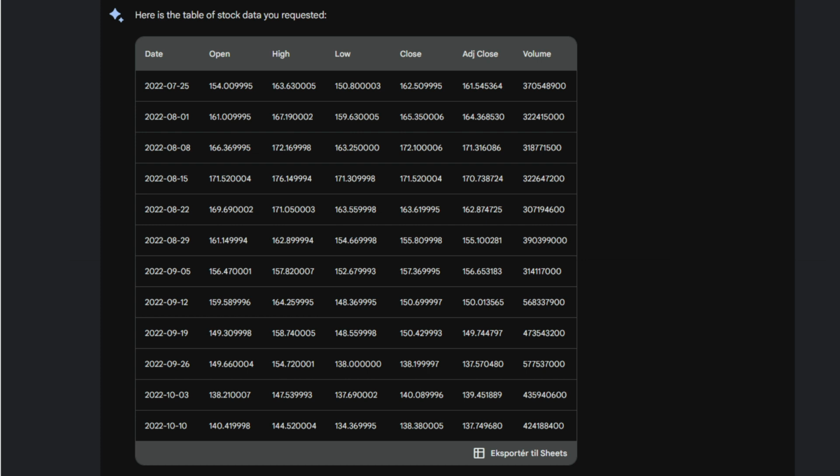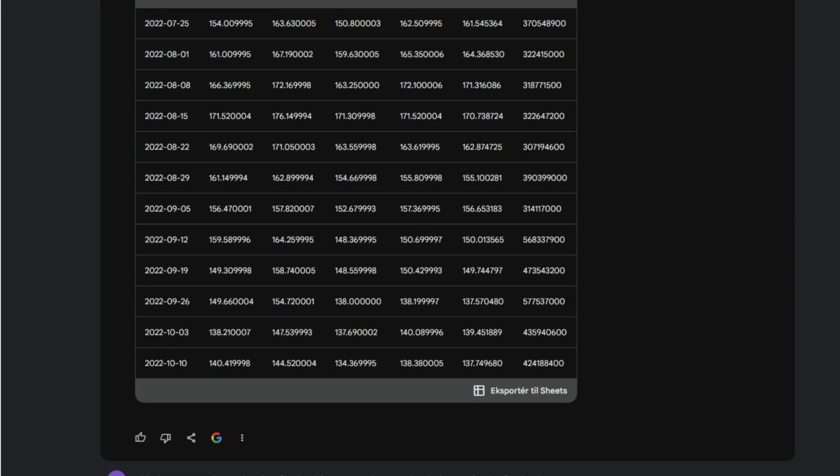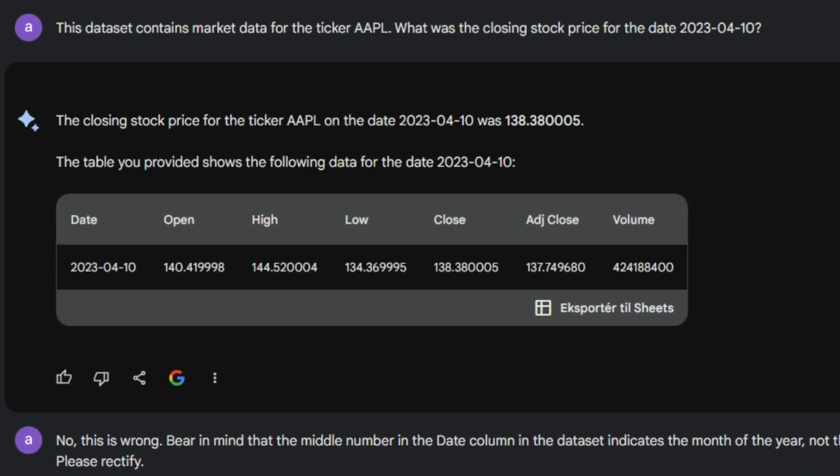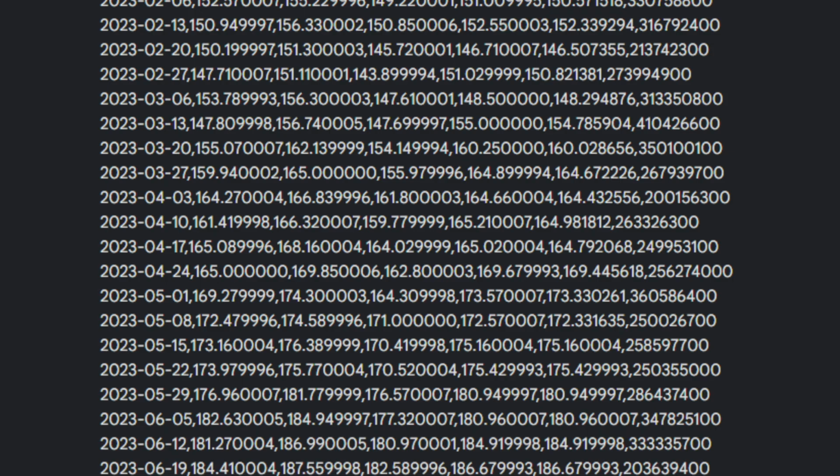And like with ChatGPT, I wanted to make sure that the AI understood what it was dealing with, and that's where we started running into problems with Bard. Because here, big red flag again, the answer provided by Bard is 100% wrong. I asked for the closing stock price for the ticker Apple on the date April 10th, 2023. Bard said that the answer was $138.38, but that's not true. The answer is $165.21.